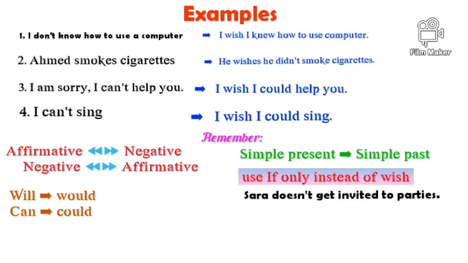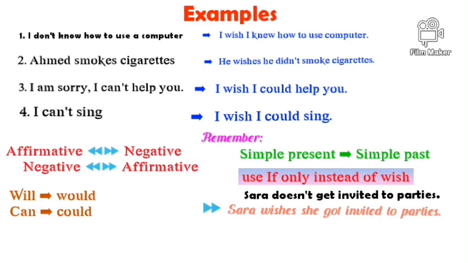Let's see. Sarah doesn't get invited to parties. Okay, we are going to look at the first sentence with wish, and then at the second sentence with if only. Okay, Sarah wishes she got invited to parties.